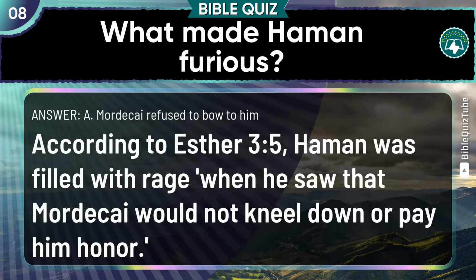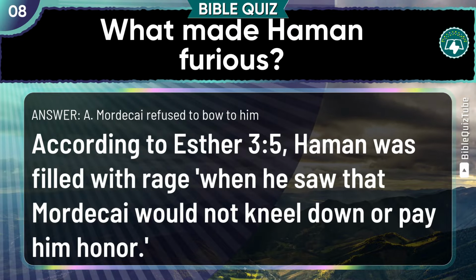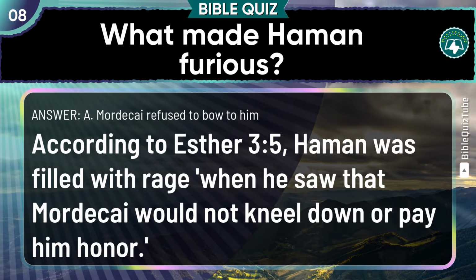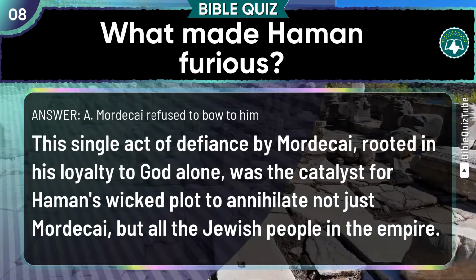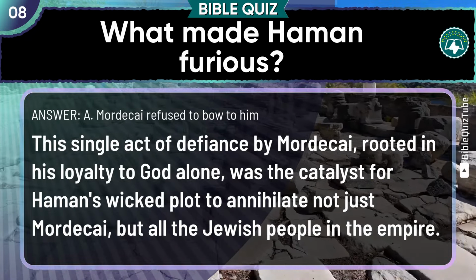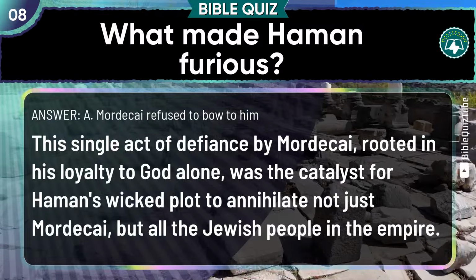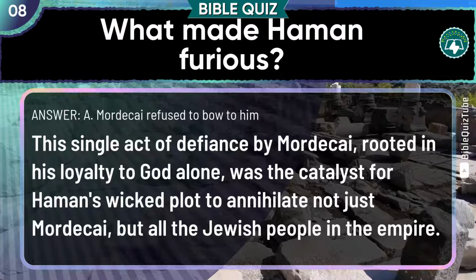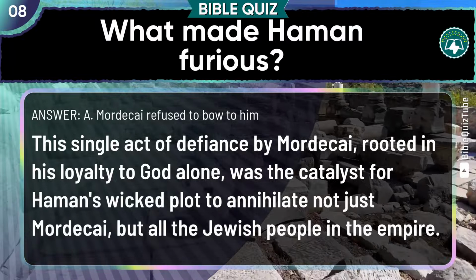The explanation. According to Esther chapter 3 verse 5, Haman was filled with rage when he saw that Mordecai would not kneel down or pay him honor. This single act of defiance by Mordecai, rooted in his loyalty to God alone, was the catalyst for Haman's wicked plot to annihilate not just Mordecai, but all the Jewish people in the empire.